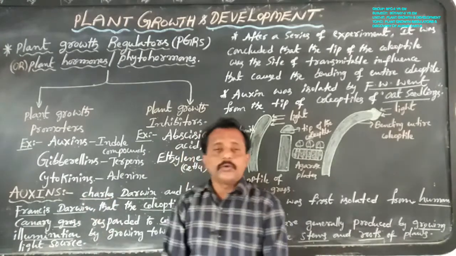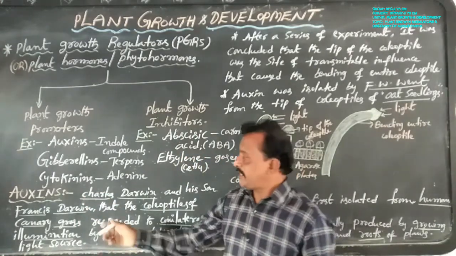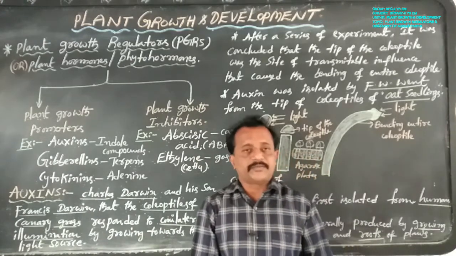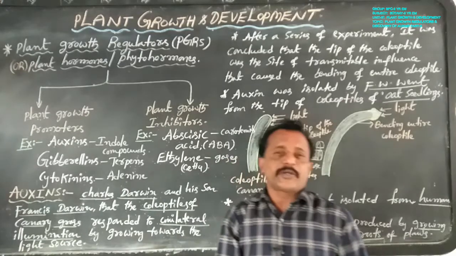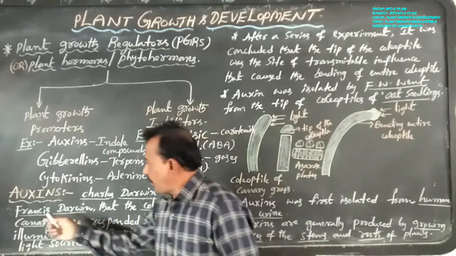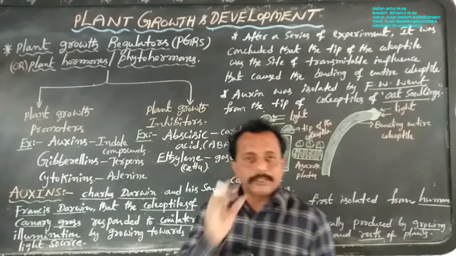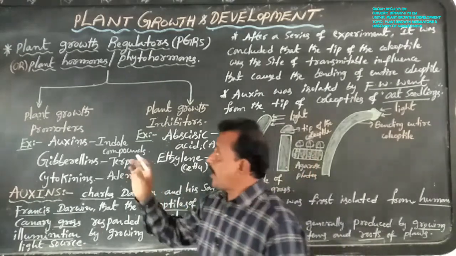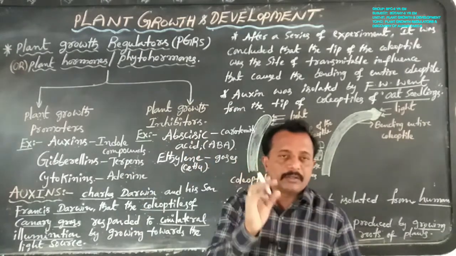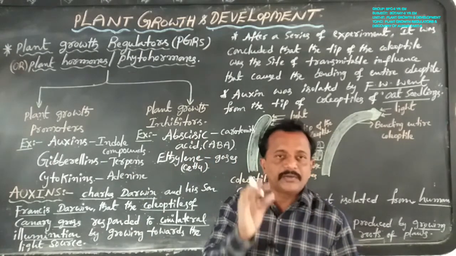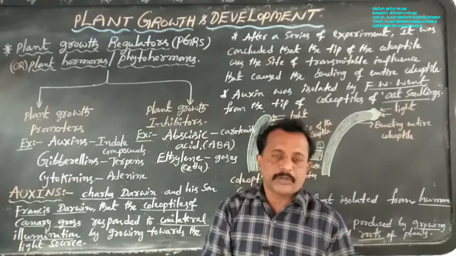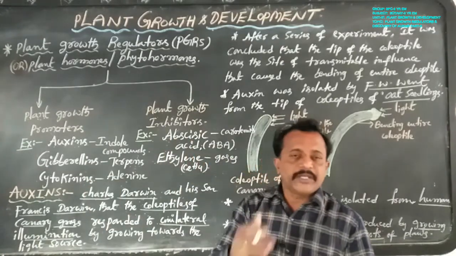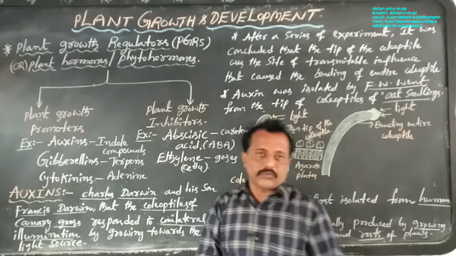Next, coming to auxins, that is, the discovery of auxins. Who discovered auxins, using which experiments? Auxins are the first plant growth promoter.